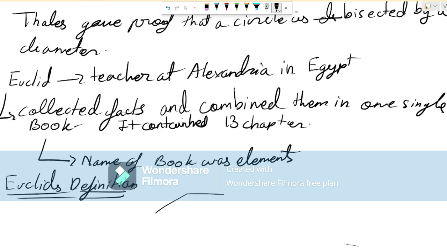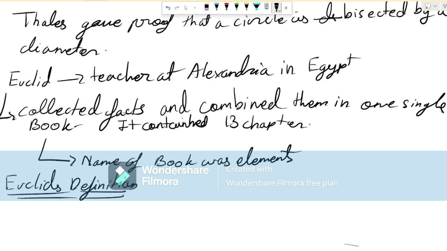Now suppose I draw this kind of figure over here. These edges over here are called lines. Now the seventh and last one: a plane surface is a surface which lies evenly with the straight lines on itself.